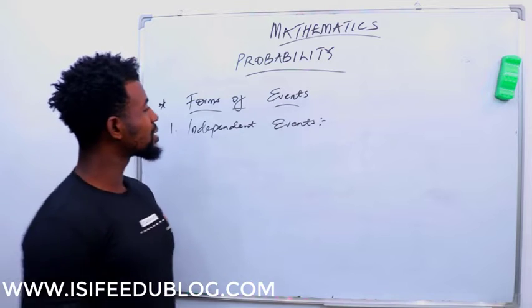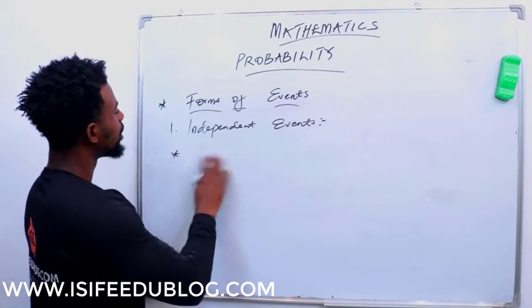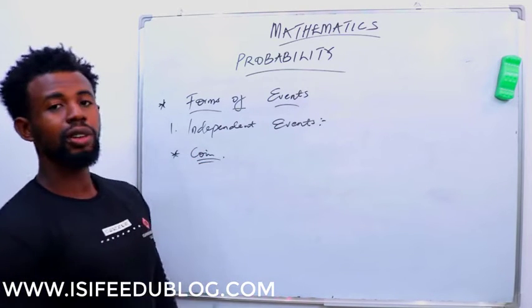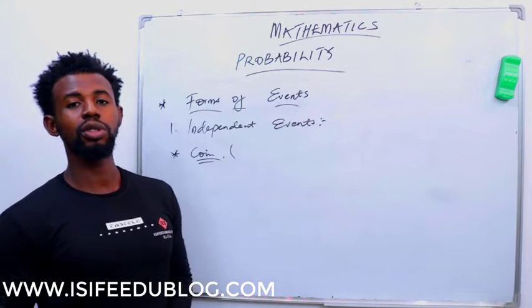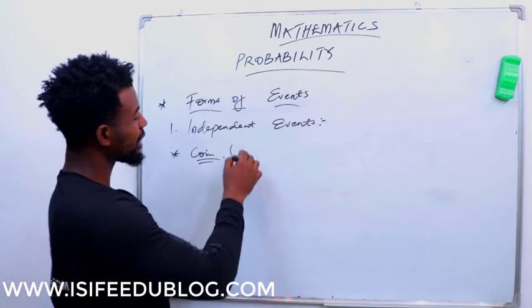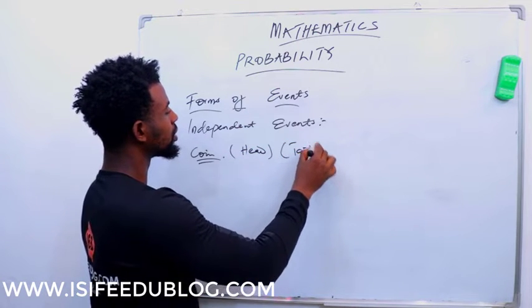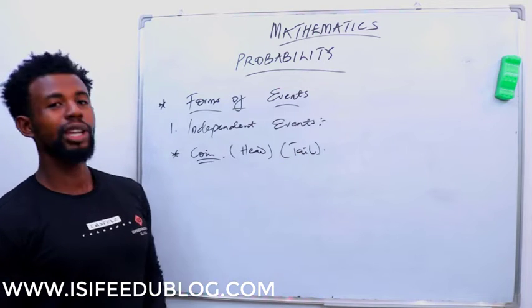Now for example, let's look at a coin, the tossing of a coin. Now we all know that in a coin we have just 2 sides of a coin. We have the head and the tail. So in the toss of a coin, it's either you get a head or you get a tail.